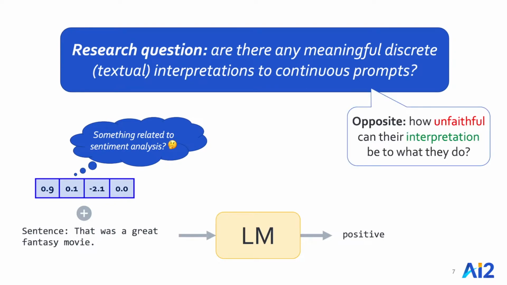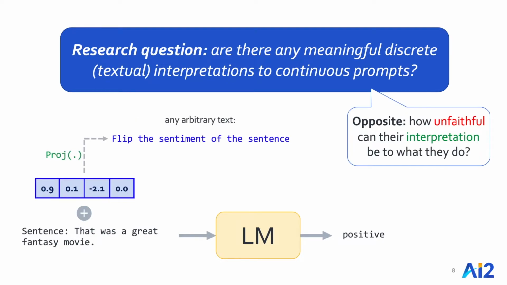Since we don't know how to address this question head on, we actually study the opposite problem, which is how unfaithful the interpretation of continuous prompts can be to what they actually accomplish. To make it more concrete, we investigate whether there are any continuous prompts that perform a desired task while at the same time projecting to a given target text, such as the definition of a different task. In this case, I'm showing the definition of negating the sentiment of a given sentence.